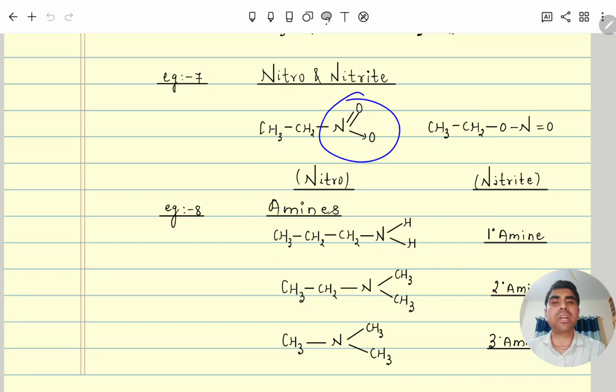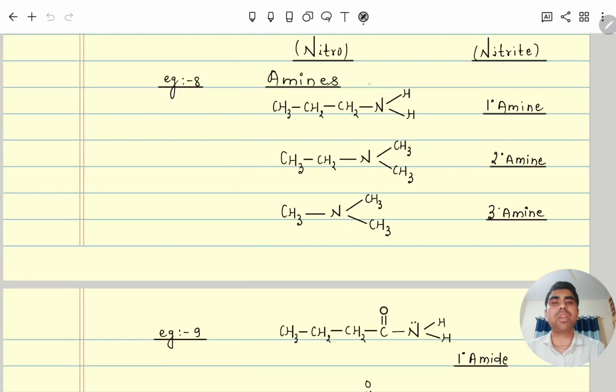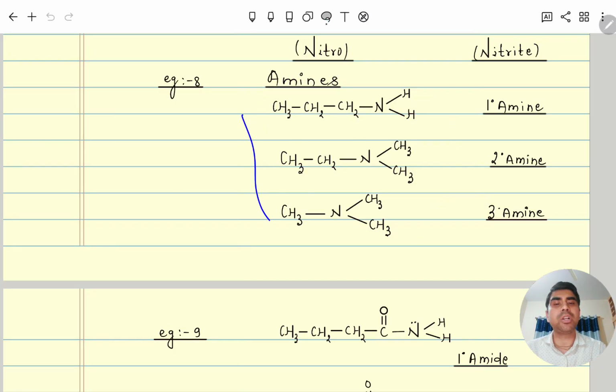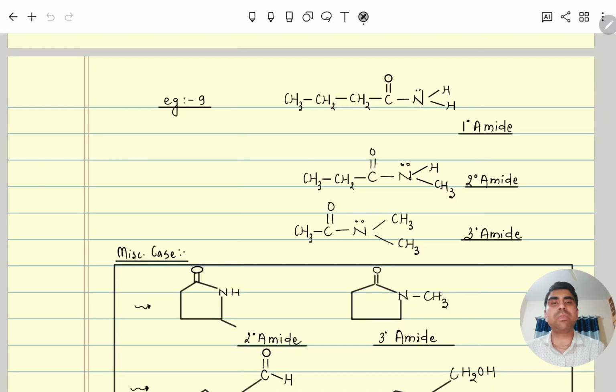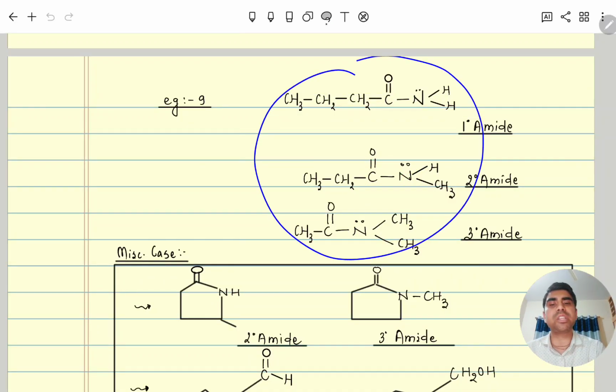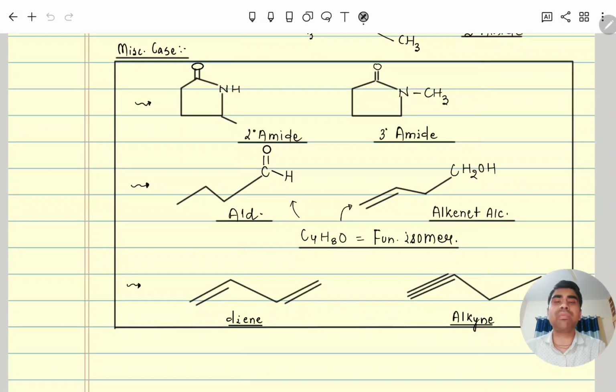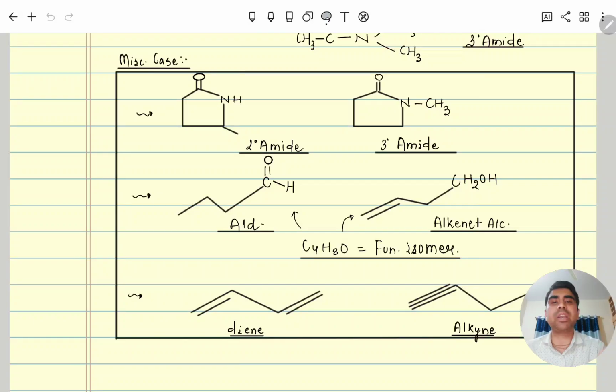Molecular formula the same, nitro, and this is nitrite. Similarly, 1 degree, 2 degree and 3 degree amines, all three are different functional groups in isomerism, as we have studied. So all these have the same molecular formula, 1 degree, 2 degree, 3 degree amines are different functional groups. Similarly, 1 degree, 2 degree, 3 degree amides, molecular formula the same, are different functional groups. Sometimes more than one functional group will also be there. Like here you can see this is an amide, and here you can see a 3 degree amide.